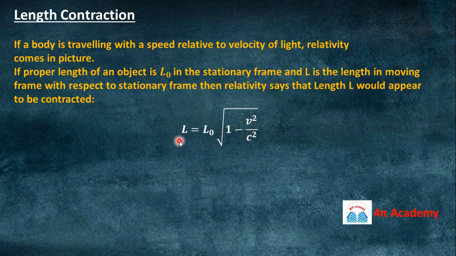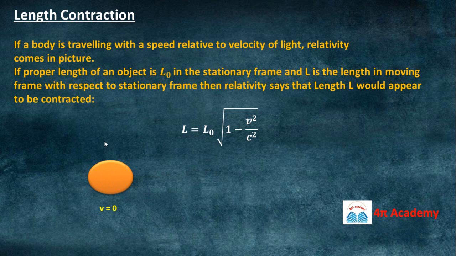L is the length in the moving frame and L0 is the original length in the stationary frame. v is the velocity at which your object is moving and c is of course the speed of light. So this equation tells you that L will be less than L0, right?